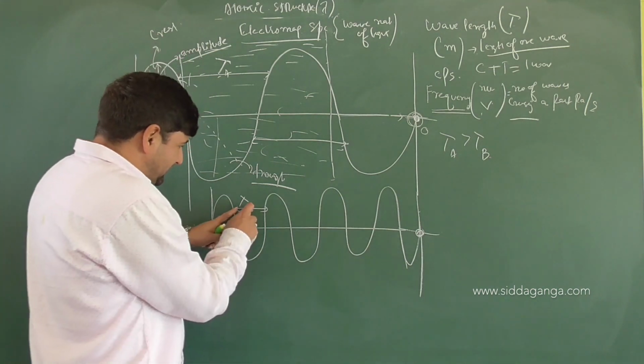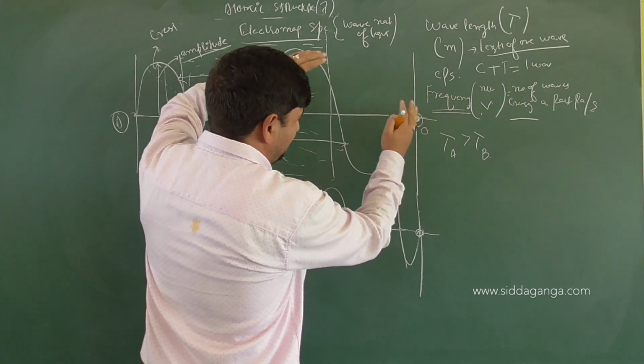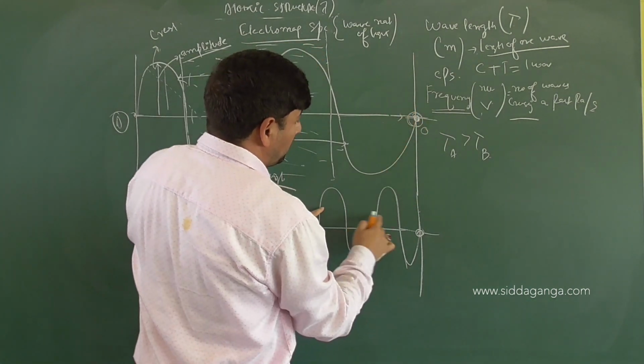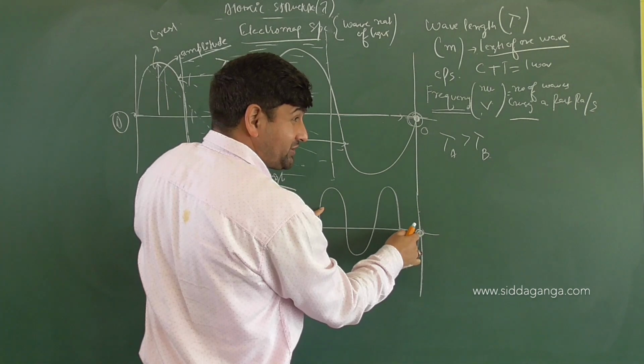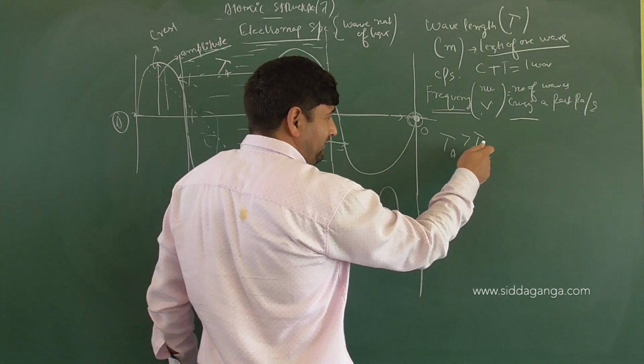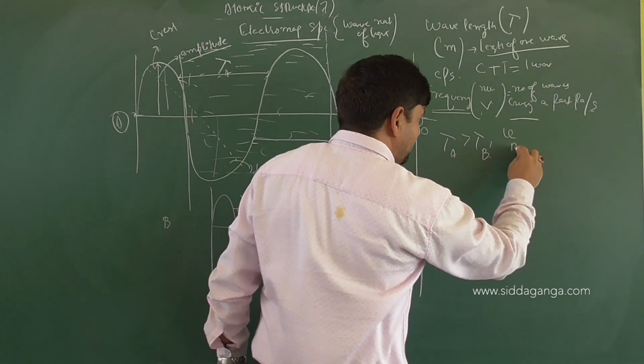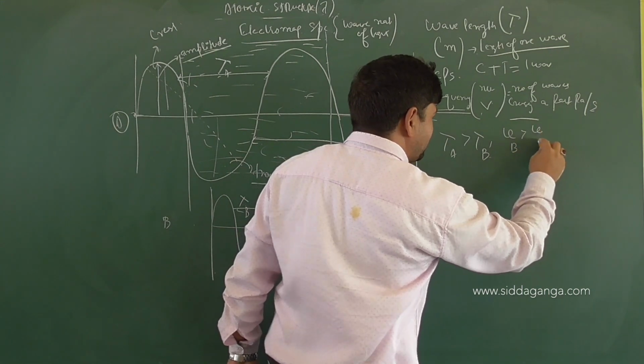So here wavelength is less. So when one wave is crossing this particular point, for that particular period of time, there will be more than one wave crossing this particular point itself. Clear or not? That means wavelength of A is more than wavelength of B. That means frequency of B is more than frequency of A.